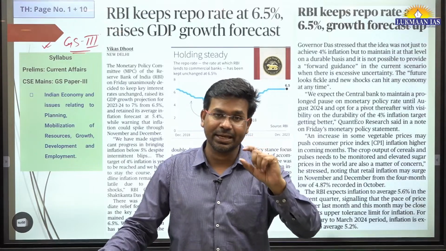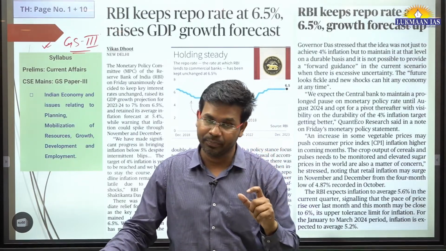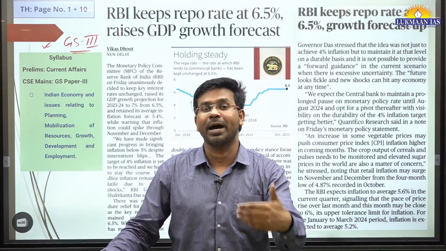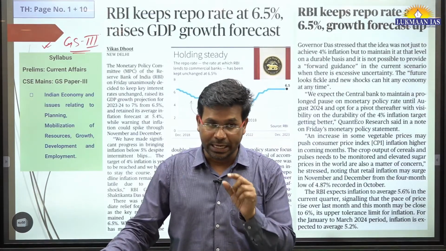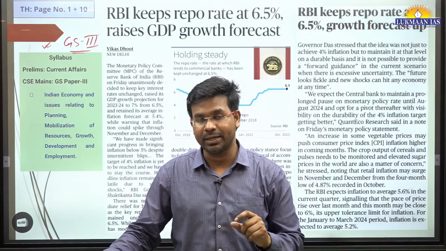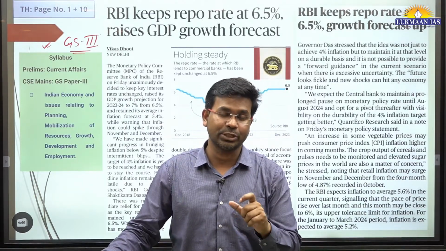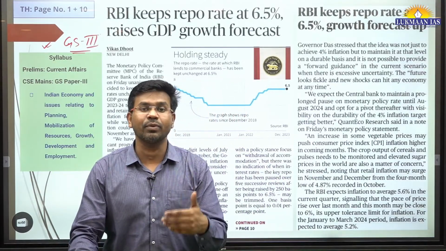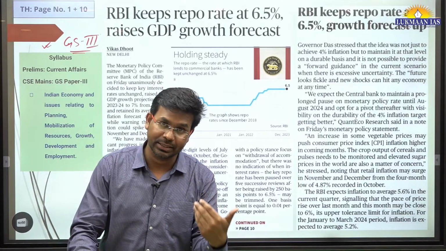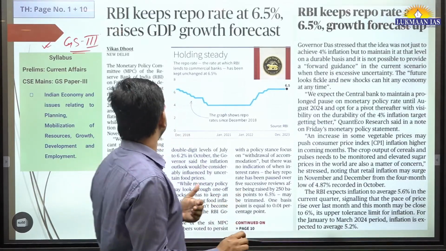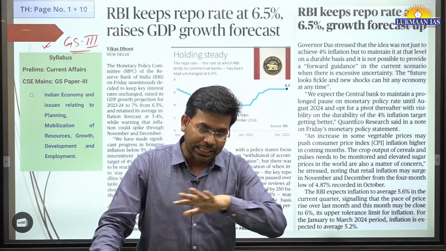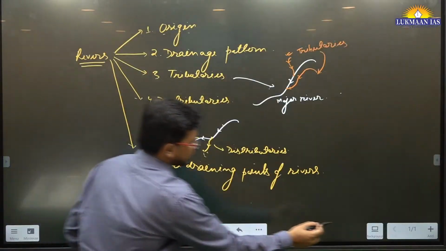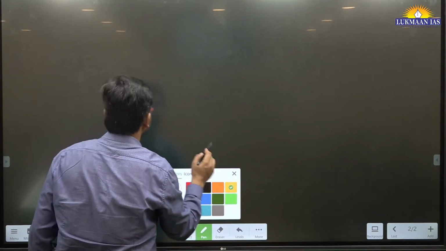If inflation is in a certain bracket which is desirable, then the country's economy is considered to be going in the right path. If inflation is more than expected, then it is a negative situation. So the Reserve Bank of India, or the central bank of a country, comes up with monetary policy decisions, and these decisions help the economy to stabilize. So we are going to quickly discuss this. The name of the topic is topic number 1.